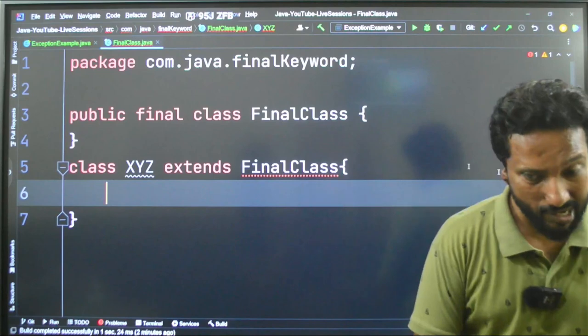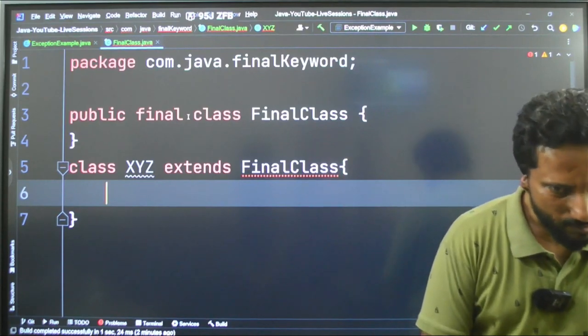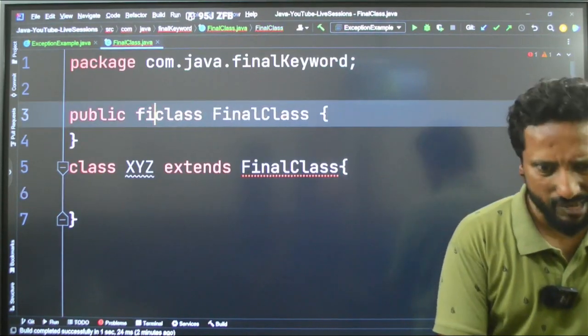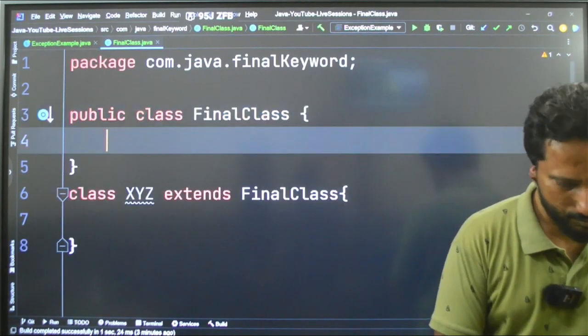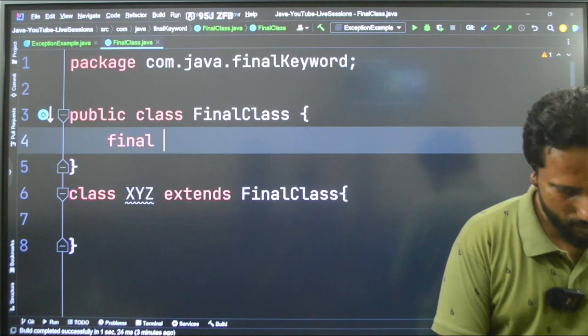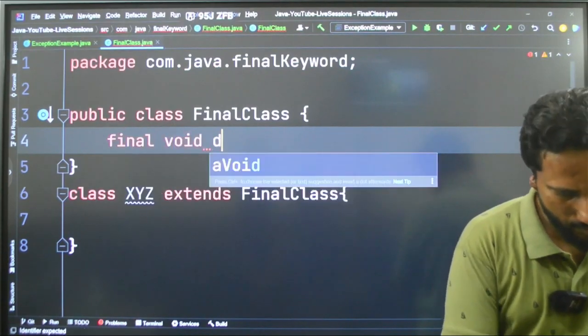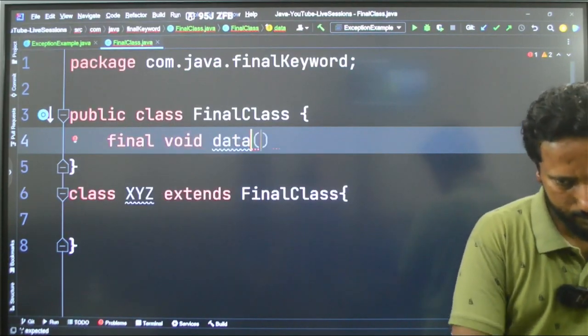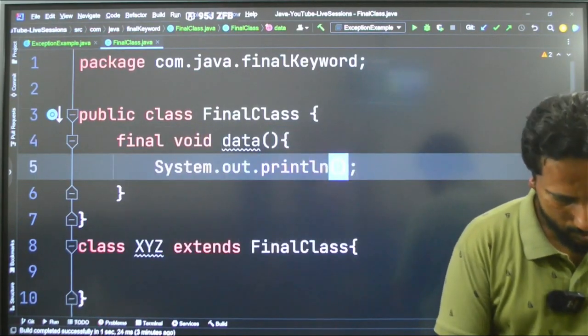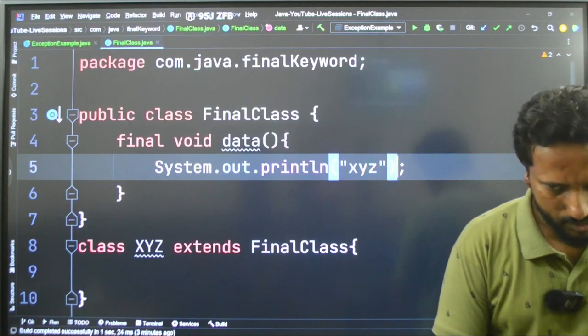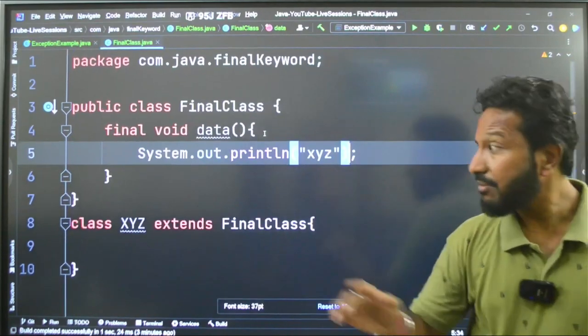Similar ways you can create a method like this. Say I am not writing final here. Okay. I am not writing final here. I am just doing this. Final void data. I am saying S out XYZ. The method is final.